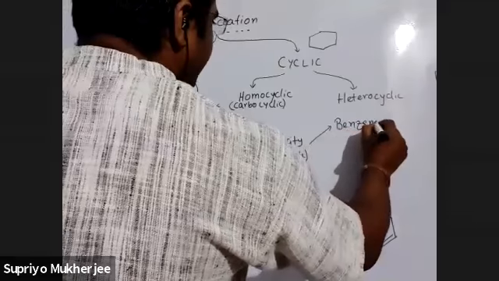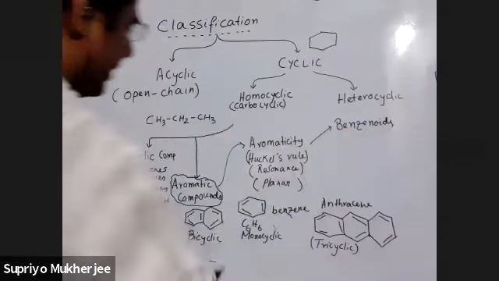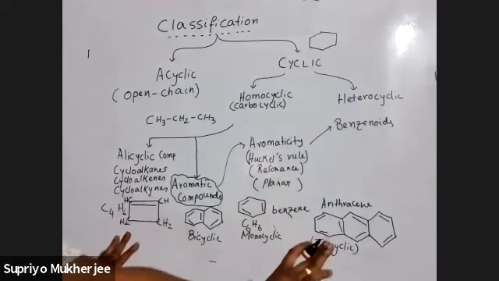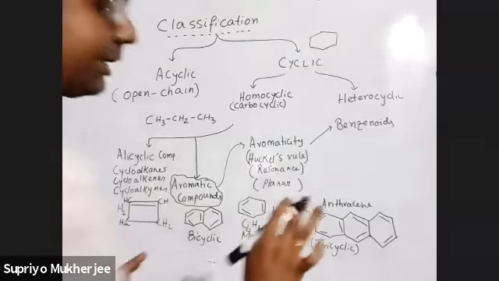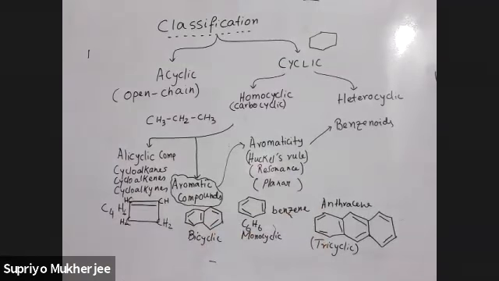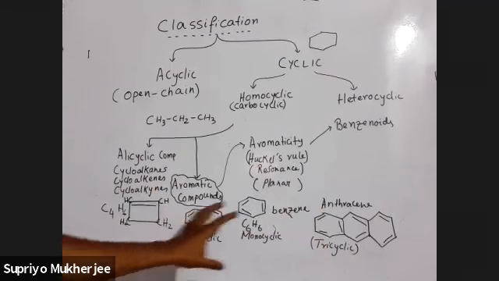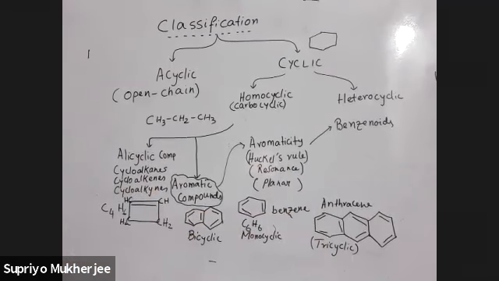Benzenoids are those compounds which have benzene rings, like the ones we have discussed. Clear, everybody? Any doubts?